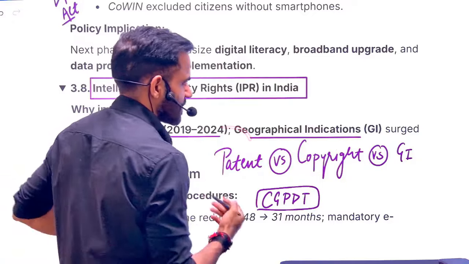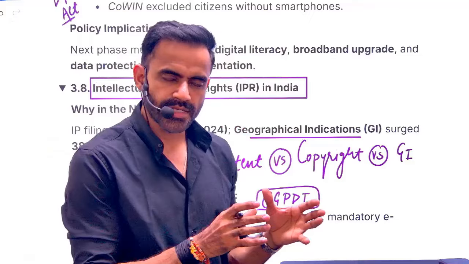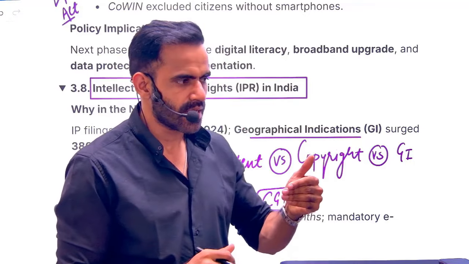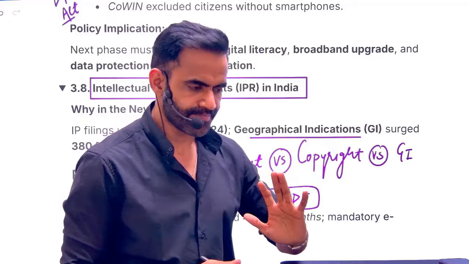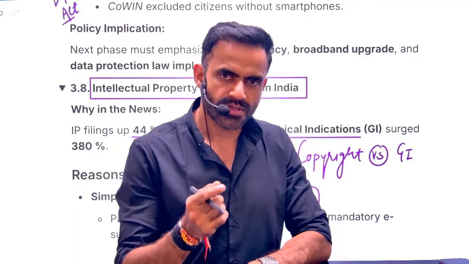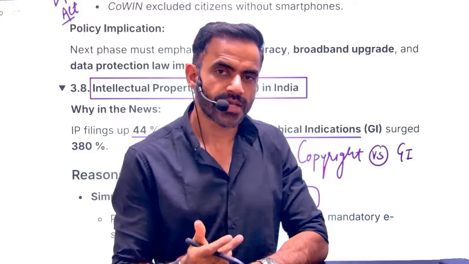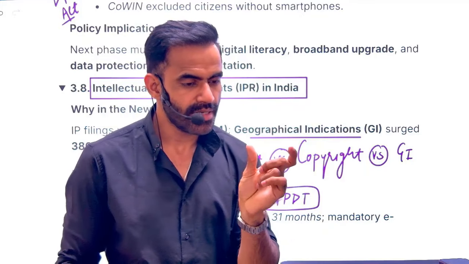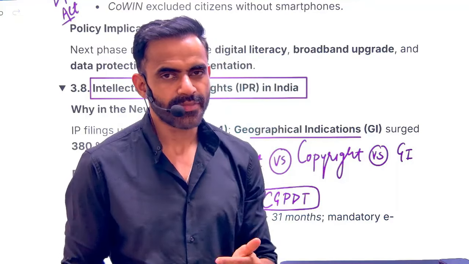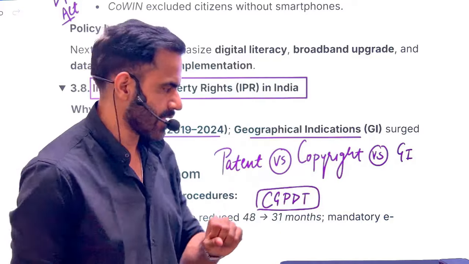Apart from that, there is a concept of geographical indication. In a very simple sense, this is a status given to a product because it has unique features due to that geography. This is given for 10 years. It can be renewed. The first product to receive GI tag status in our country was Darjeeling tea. Now understand, there is a term before tea, that is Darjeeling. That simply means it has unique features because of that particular geography, that is Darjeeling in this case.